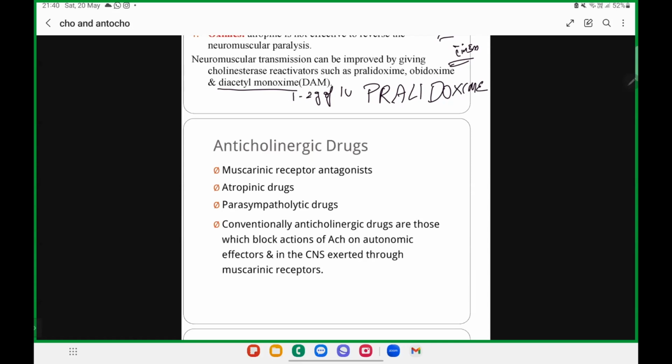Now we are moving into the next section, anticholinergics. I will go through anticholinergics shortly in the next 20 minutes so that we can move into adrenergics today. What is anticholinergic?